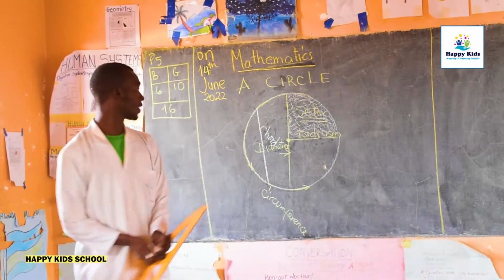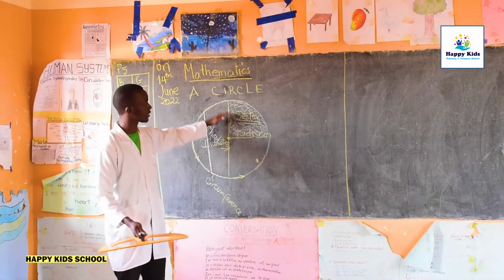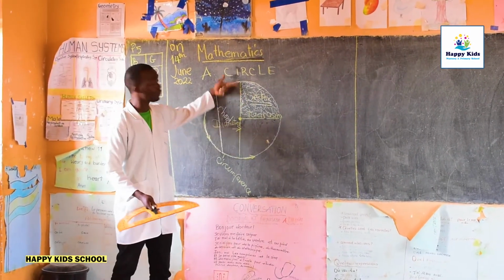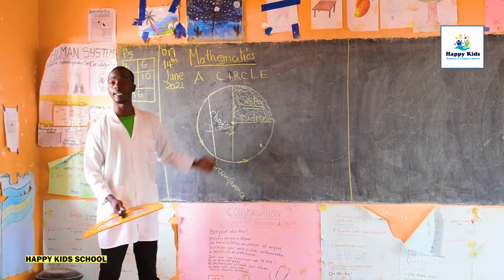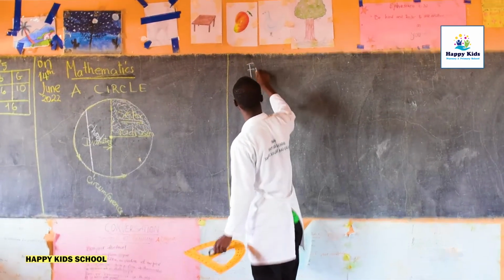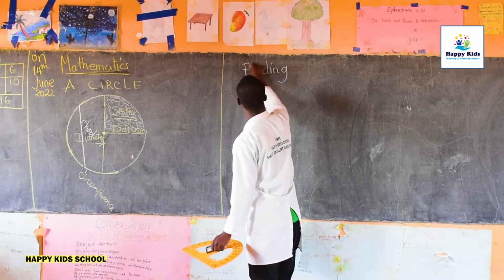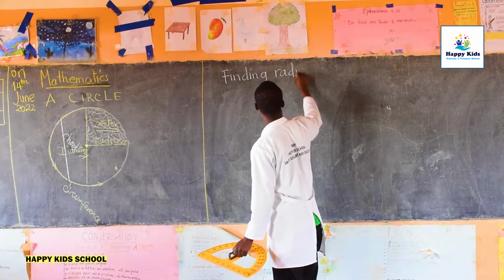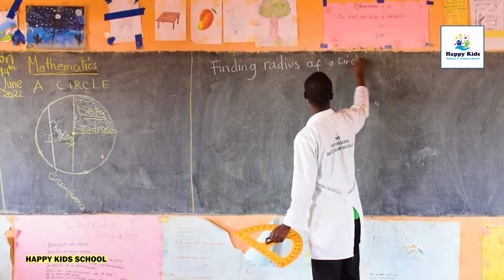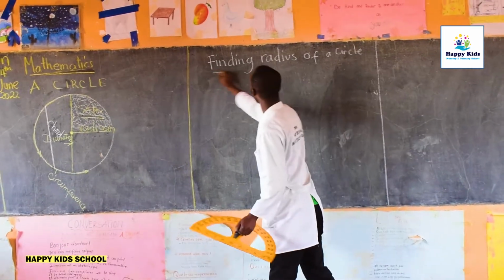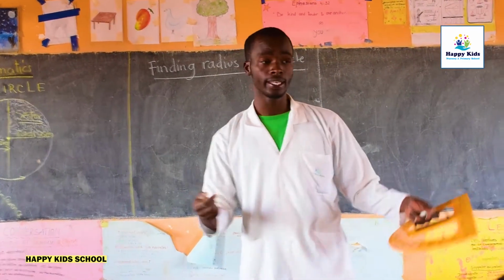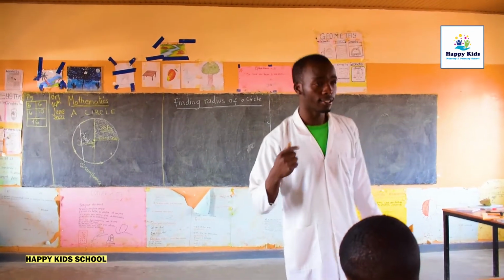So today, as you can see, once we have these parts of the circle, let us see how we can find the diameter of a circle once we are given the radius. Today, we are going to see how we can find the radius of a circle. How can we find the radius of the circle? Sometimes we will be given the diameter of the circle.